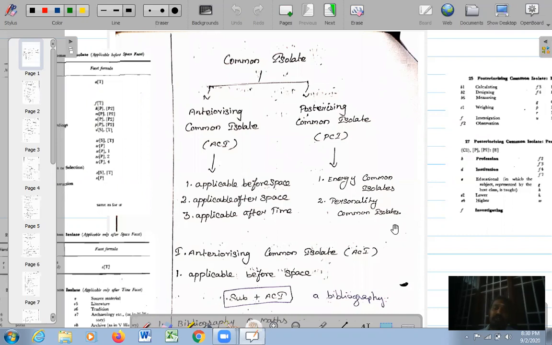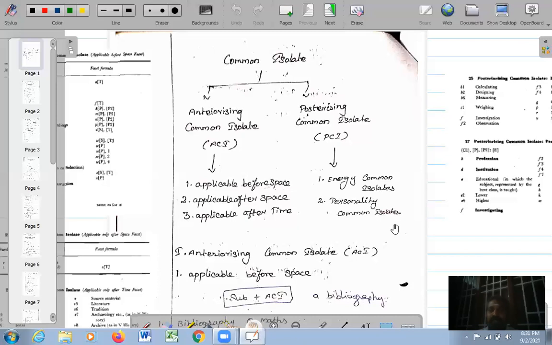It's my pleasure to talk to you about another important component that we have been seeing in colon classification. The last couple of weeks, we have been discussing various special features of colon classification. In this session, I would like to talk about the common isolates.